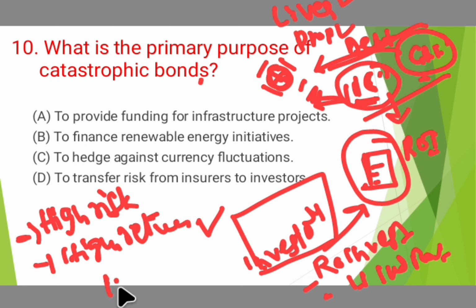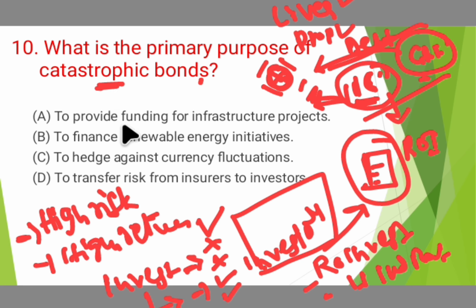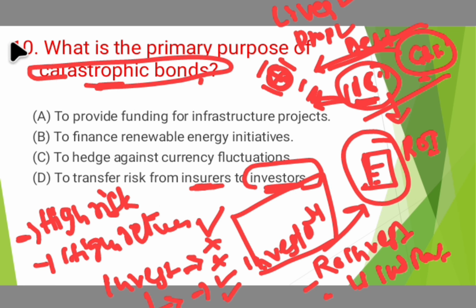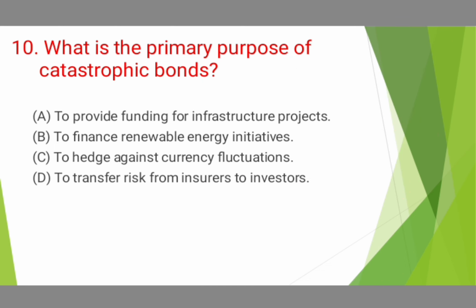Investors will be happy when there are no calamities or disasters. Investors are going to lose their money if there are any disasters or calamities. So these cat bonds are basically related to transferring the risk from insurers, or insurance companies, to the investors who are investing in these cat bonds. So for question number 10, option D would be the correct answer. And these were the top 10 MCQs of the day, 12th July.